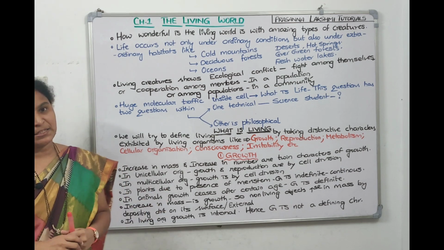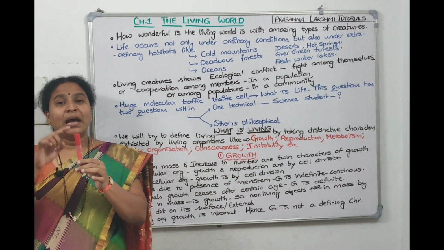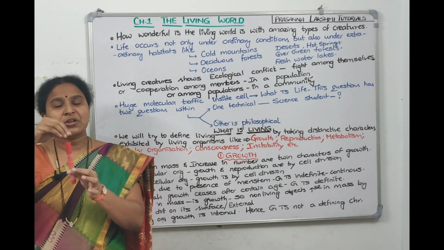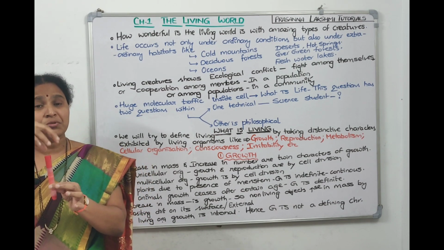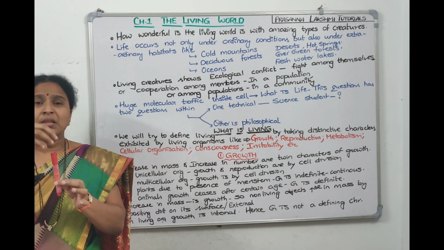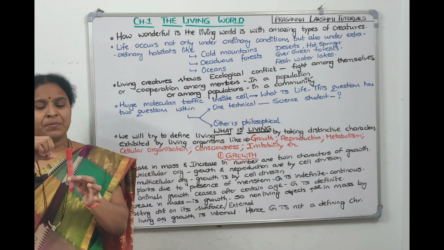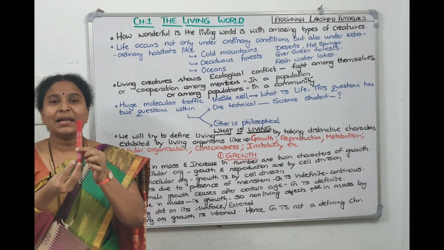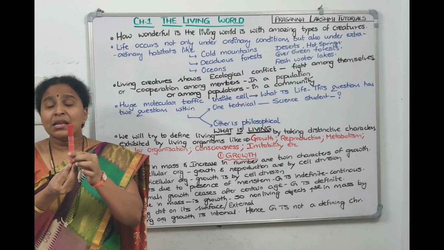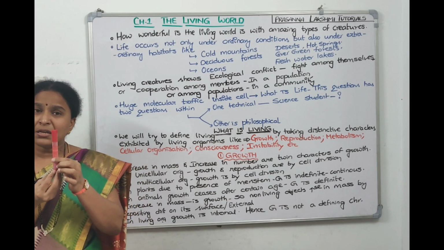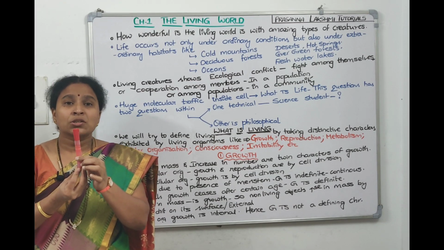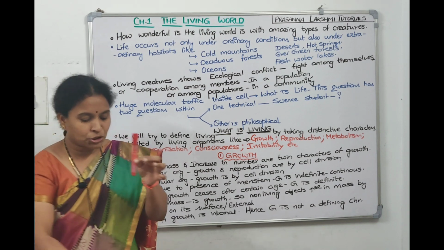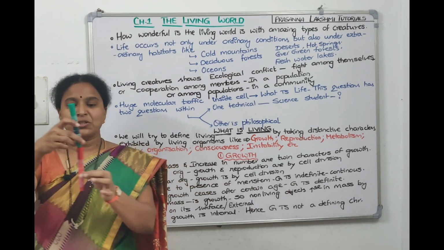Now coming to plants. In plants, at the tip, let it be a shoot tip or the root tip, they have a special type of actively dividing tissue which is called meristematic tissue. The meaning of meristem itself is division. So in plant, at the shoot tip and the root tip, they have meristematic cells. These meristematic cells, I told the name of the meristem itself is active division. So they know only one thing, to divide and keep on increasing. This much shoot will grow and it will become this much.